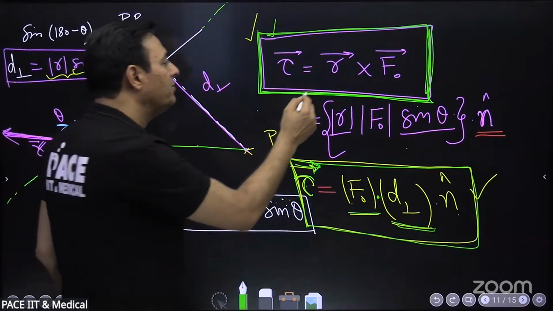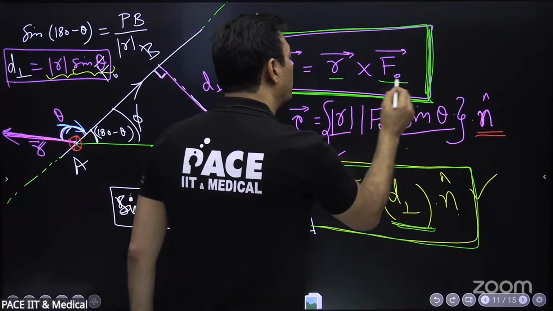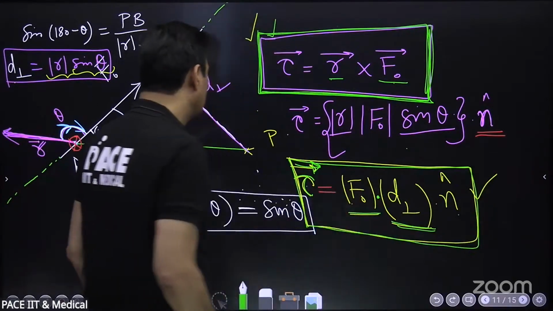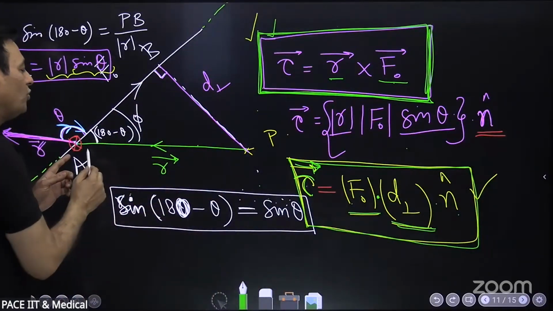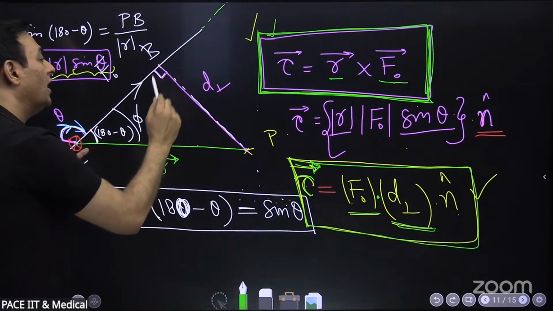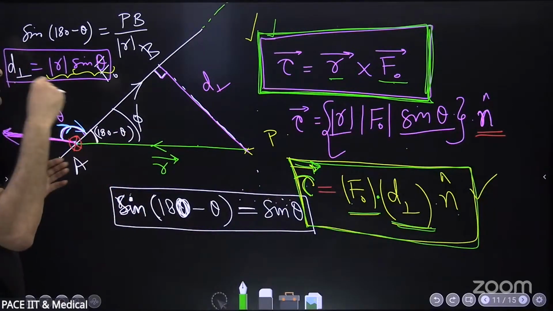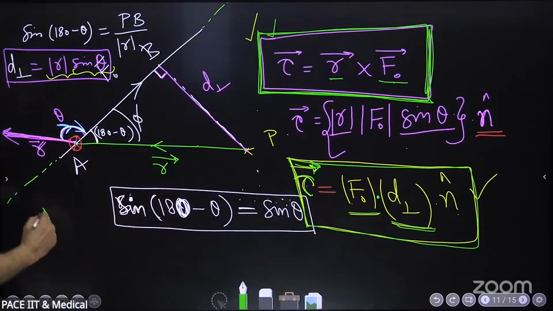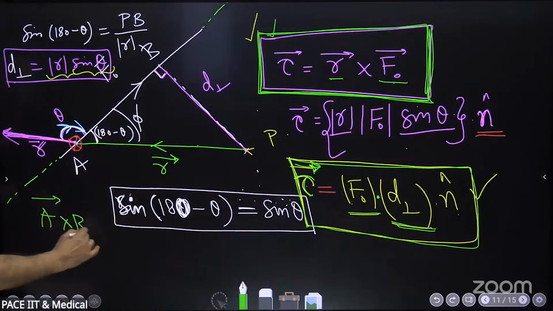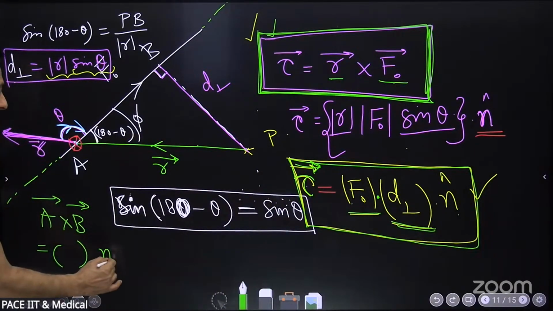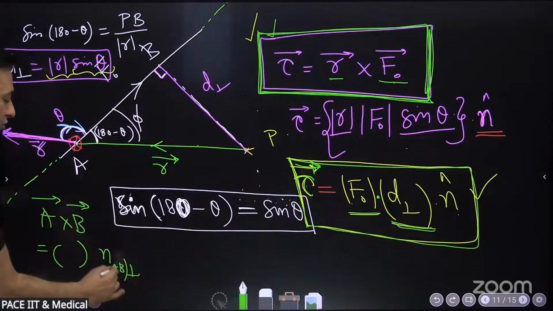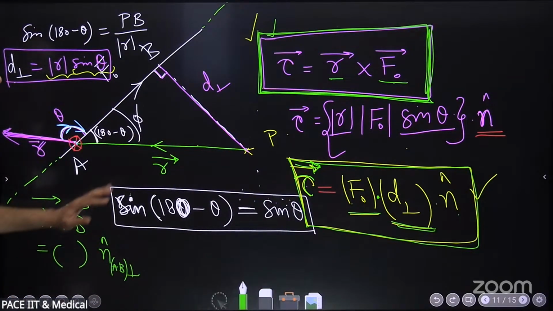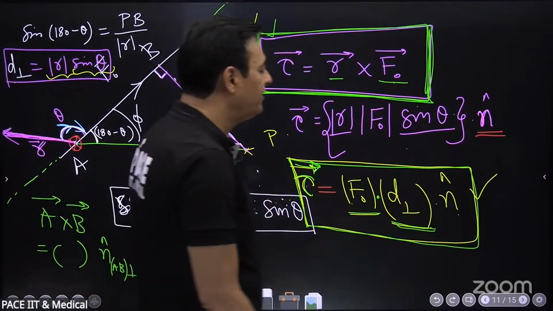R cross F will be a vector which is perpendicular to the plane of both. So if R is in the plane of the board and F is in the plane of the board, R cross F has to be perpendicular to the plane of the board. So A cross B, if A and B are any vectors, will always be a vector perpendicular to the plane of A and B. Anyways, now this is a proper definition of torque.